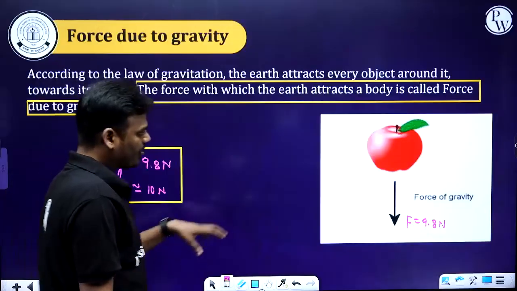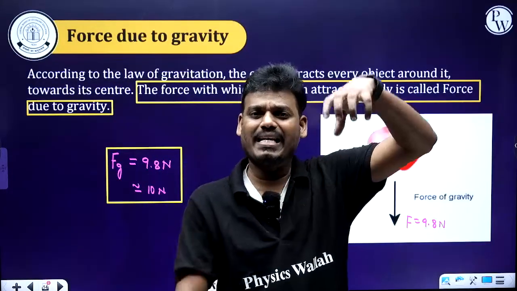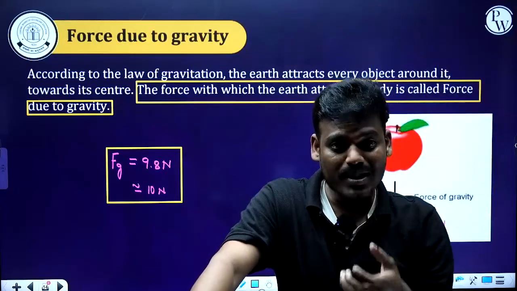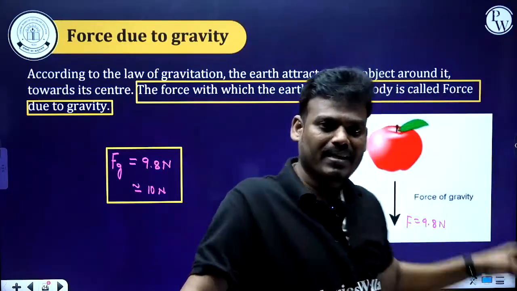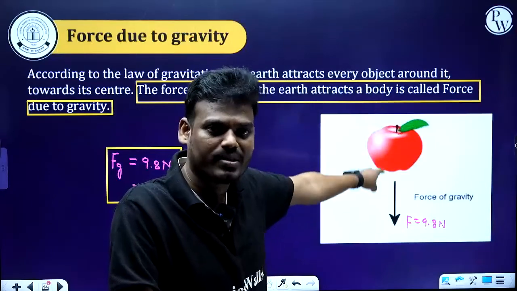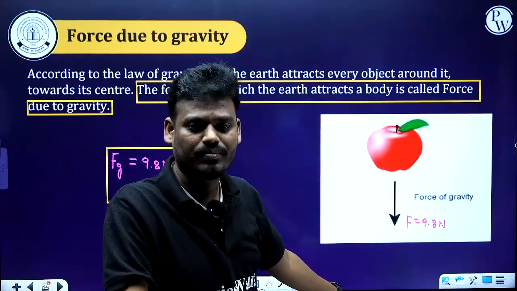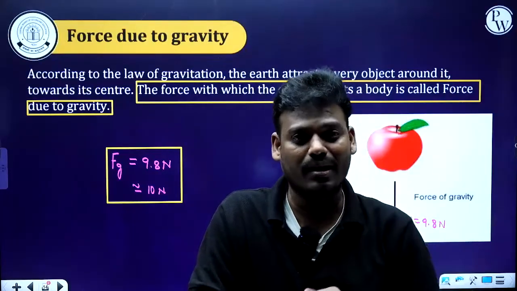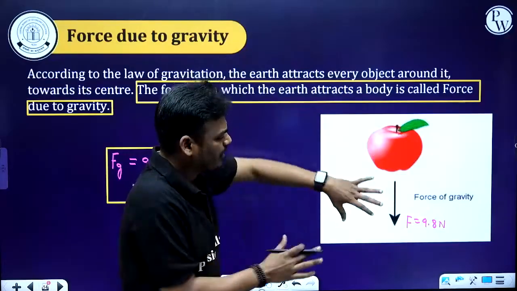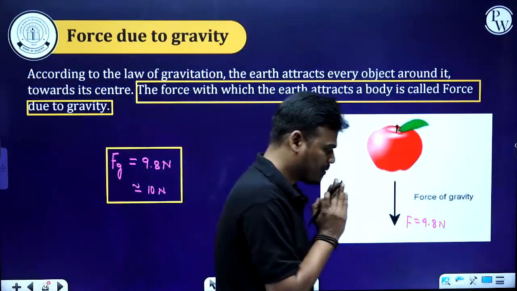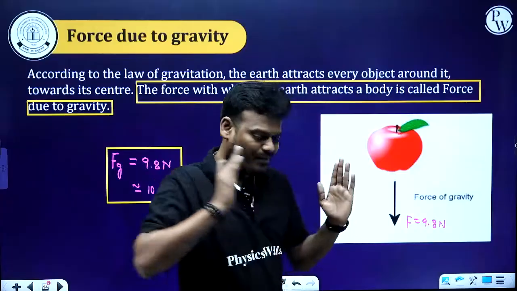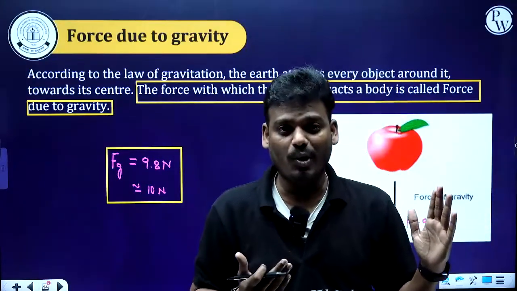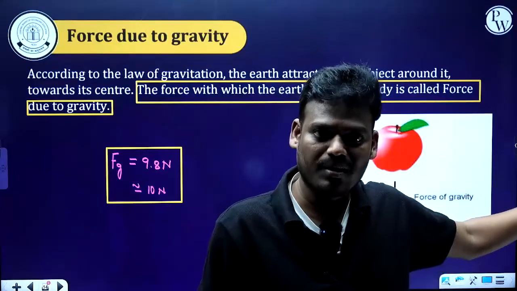And here, if the object is in motion, when an object is moving towards the center of the earth and there is a force acting in its direction, what happens to the velocity? Let's imagine the body is moving with a certain speed, let's say 10 meters per second. If there is a force acting along the direction of motion of the body, what happens to the speed of the body? Definitely it is going to change.